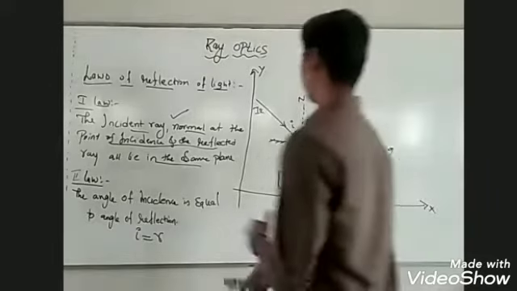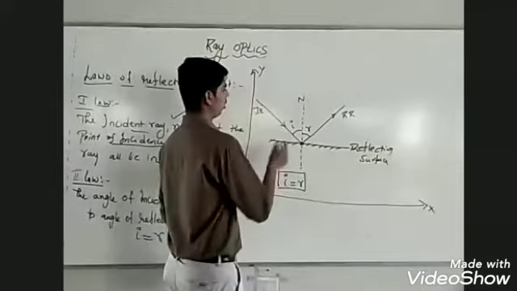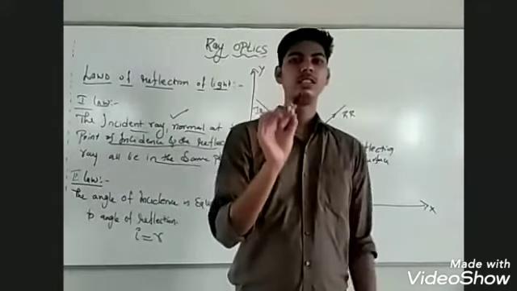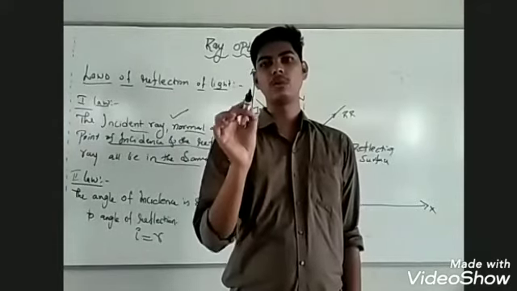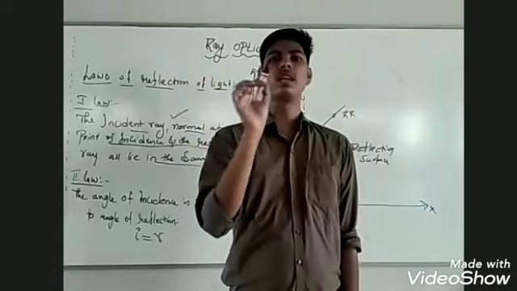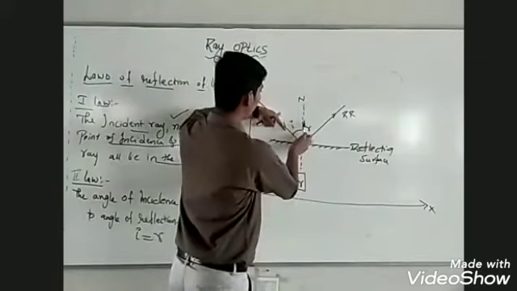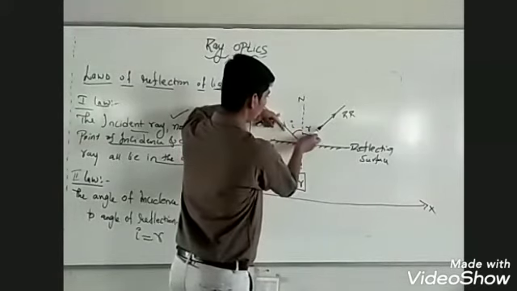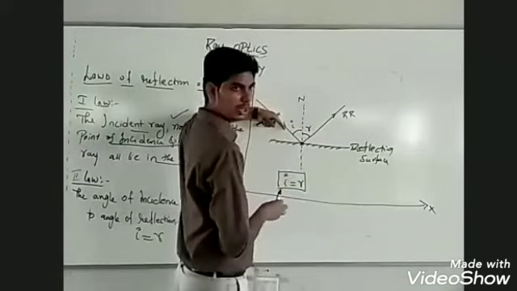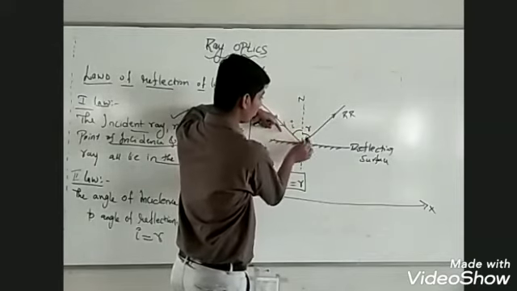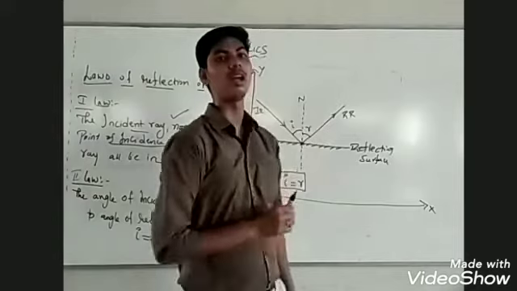So, I repeat. In case of reflection of light, incident ray, normal at the point of incidence and reflected ray all lie in the same plane. ಅಂದ್ರೆ ಇನ್ಸಿಡೆಂಟ್ ರೇ xy ಪ್ಲೇನ್ ಆಗಿದ್ರೆ ನಾರ್ಮಲ್ ಕೂಡ xy ಪ್ಲೇನ್ ಆಗಿರಬೇಕು, ರಿಫ್ಲೆಕ್ಟೆಡ್ ರೇ ಕೂಡ xy ಪ್ಲೇನ್ ಆಗಿರಬೇಕು.